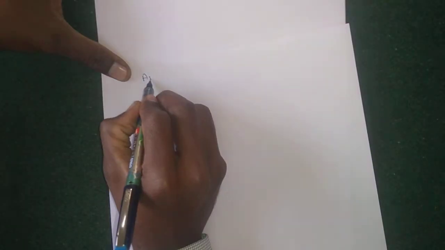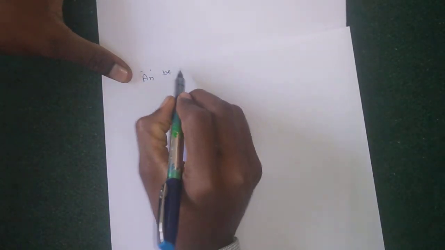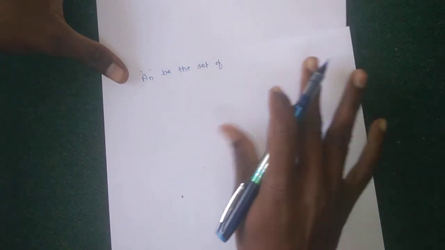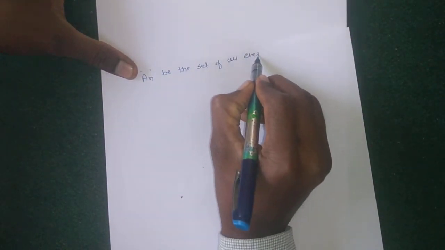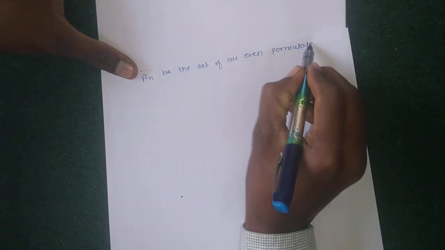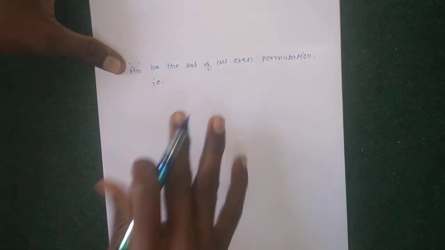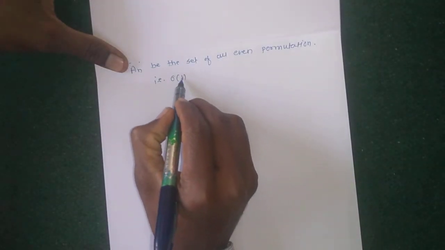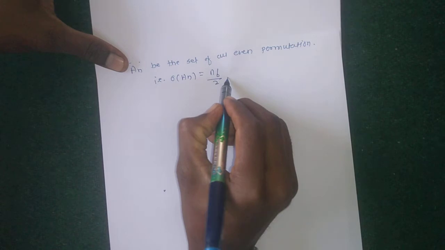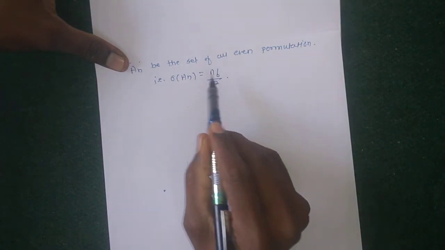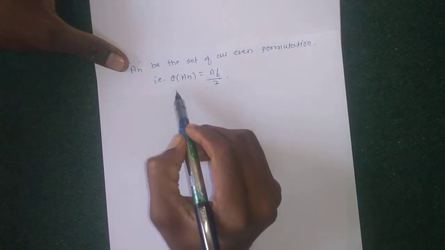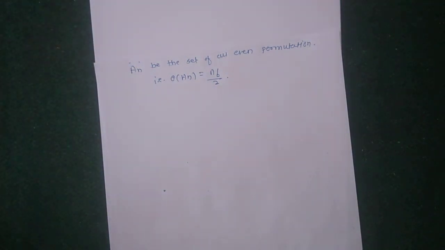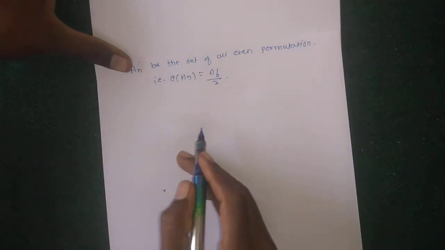Suppose An is the set of all even permutations. The order of An equals n factorial upon 2, as seen in the previous lecture: Sn contains exactly n factorial upon 2 even and odd permutations. So the order of An equals n factorial upon 2.